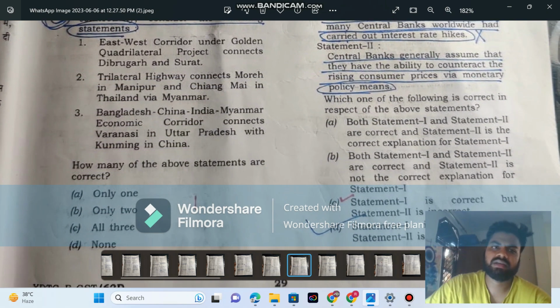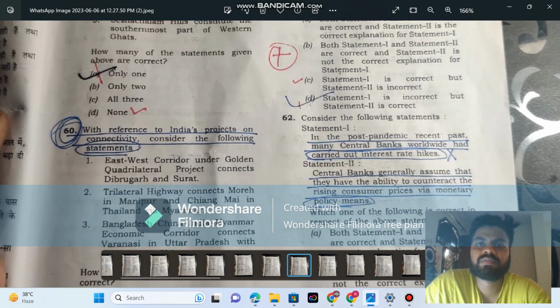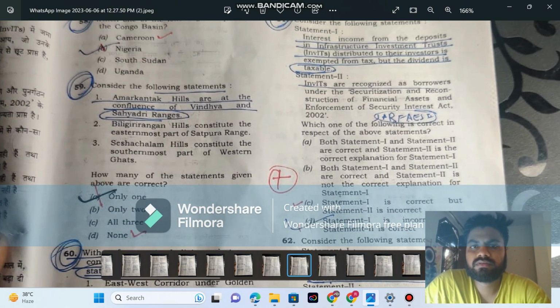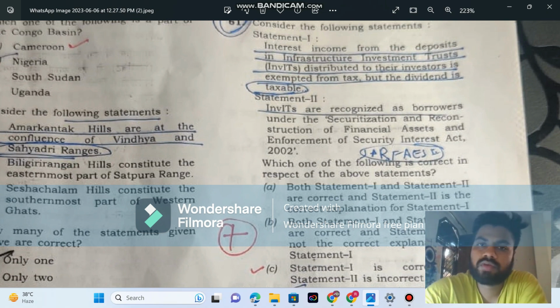And I don't know anything about this question, so I left it because UPSC does not ask this type of questions in this PYQ. If you did PYQ, then you know you can predict the paper also. No need to. You can leave this type of question. I left around 12 questions.